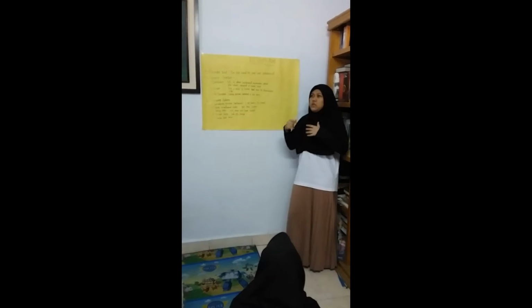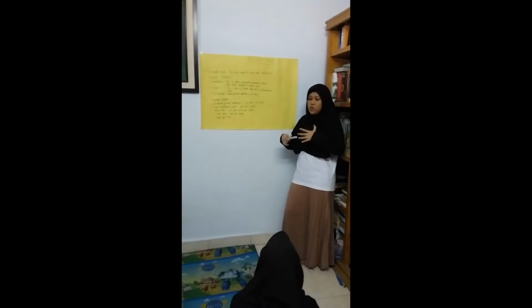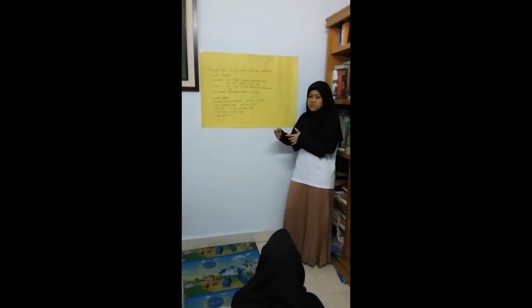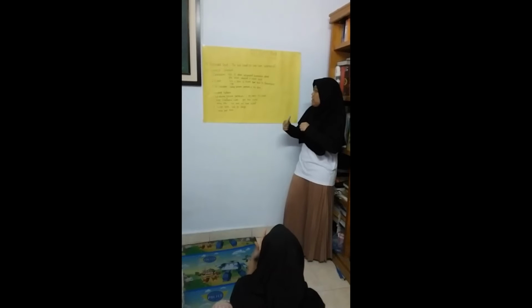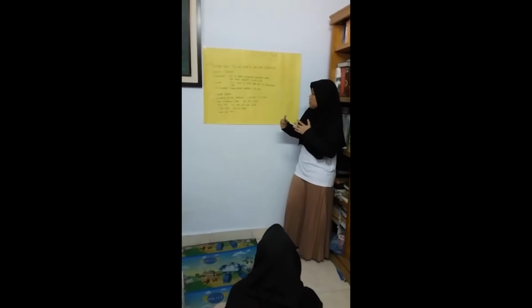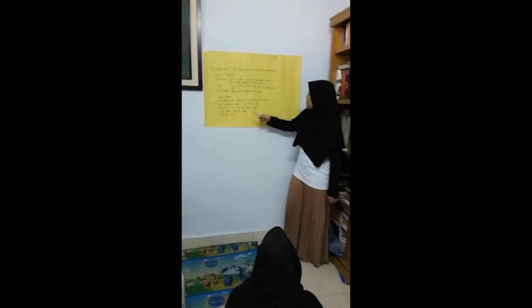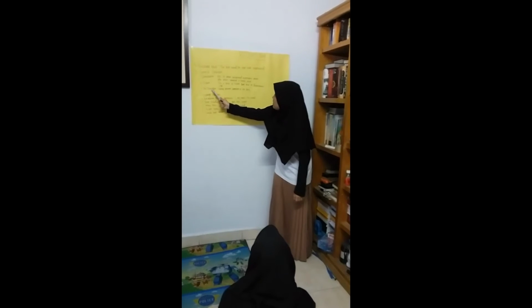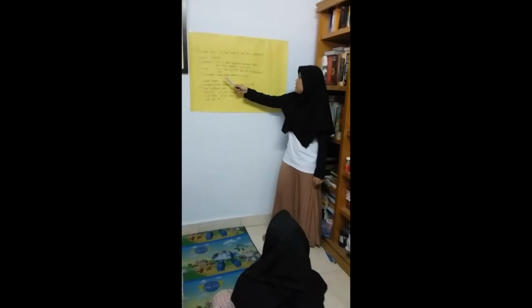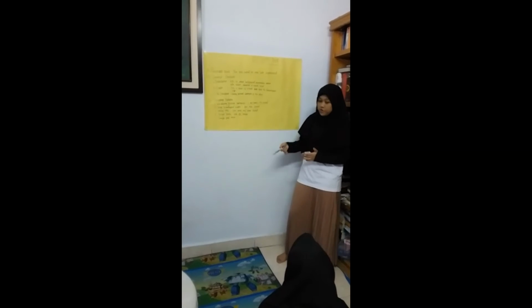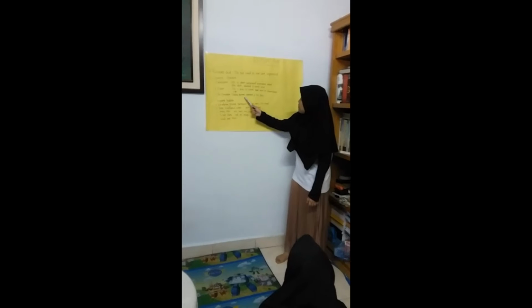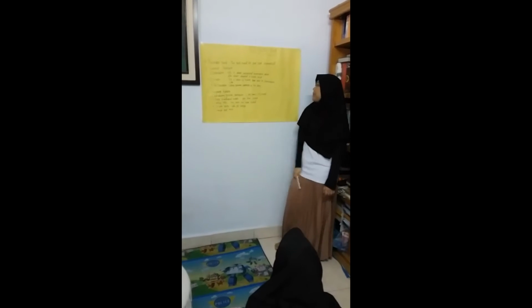Or, in the morning, I went with my friends to the beach, and in the afternoon we rode the motorcycle on the road, like that. And the last is reorientation. Reorientation can also be called the conclusion or the closing of the story, stating a personal comment on the story.